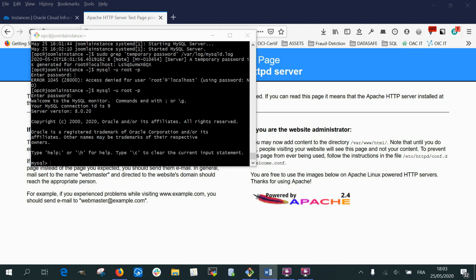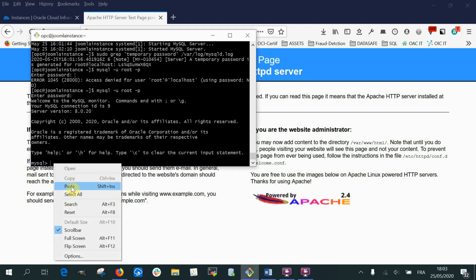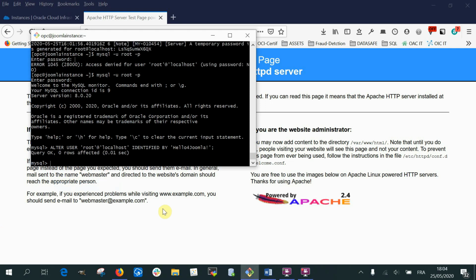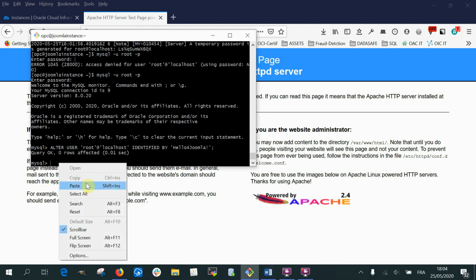So now the first thing I need to change is the root user password. I will put a password, hello for Joomla. Then just for information, the password needs to have strong requirements, like it has to have letter, digit, uppercase, etc.